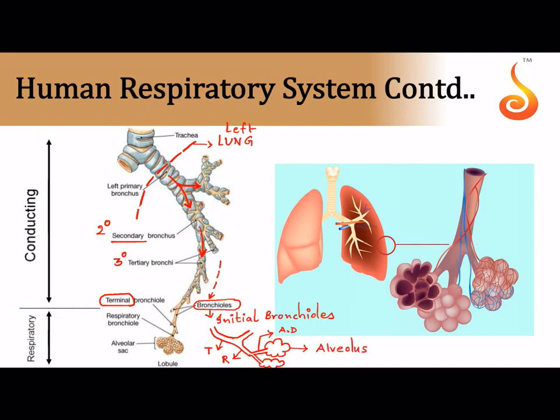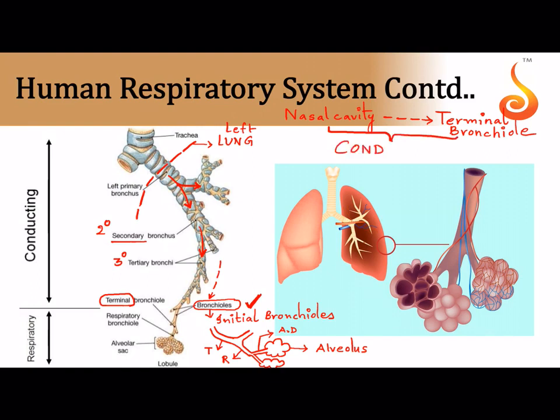Okay, so basically this is the branching pattern. We call this the bronchial tree. And up to the initial bronchioles, like I told you, you can find cartilaginous rings in them. And very, very important, starting from your nose, that is your nasal cavity, to the point of the terminal bronchioles. The terminal bronchioles are those which don't have the hyaline cartilage ring in their wall. So this entire region, starting from the nasal cavity to the terminal bronchiole, does not help in breathing.